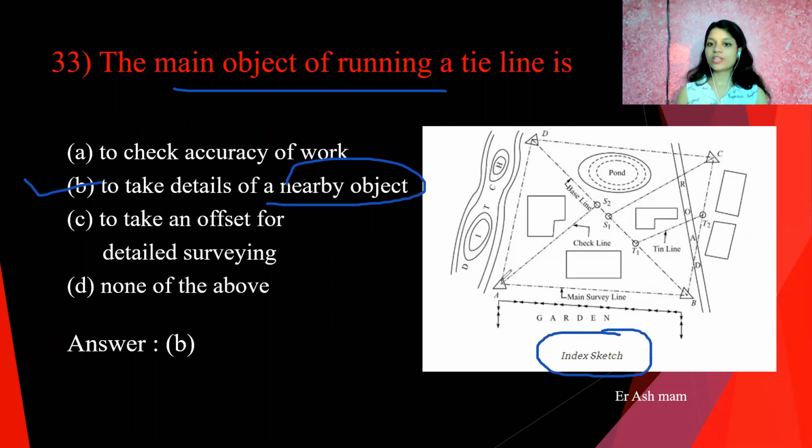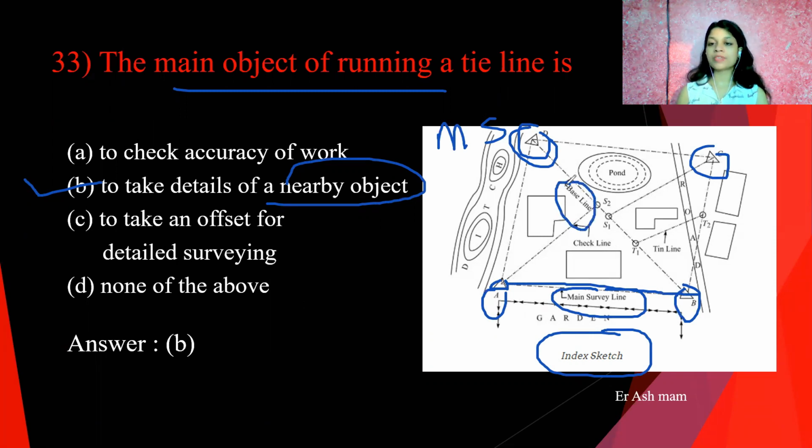You can see here 4 points denoted by triangles A, B, C, D. They are called main stations. The line connecting these main stations is called the main survey line. And the longest line connecting the main stations, which is in the interior of this particular area, is called the base line.